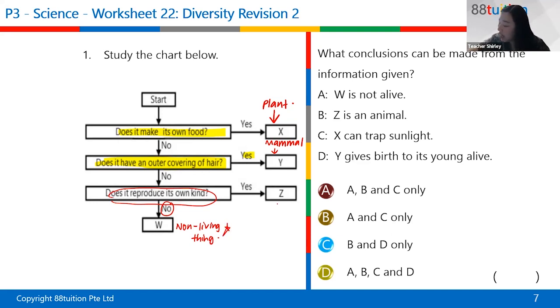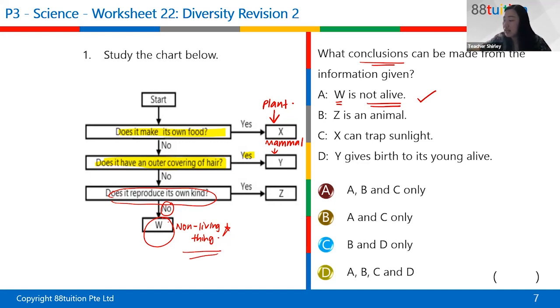Right, so let's take a look at all the statements. We are supposed to make conclusions from the information. W is not alive. Is that correct? Yes, because W is a non-living thing. It is not alive. That's true.